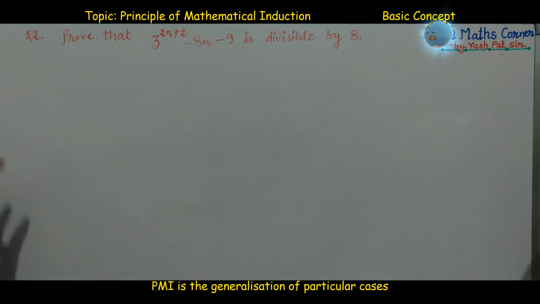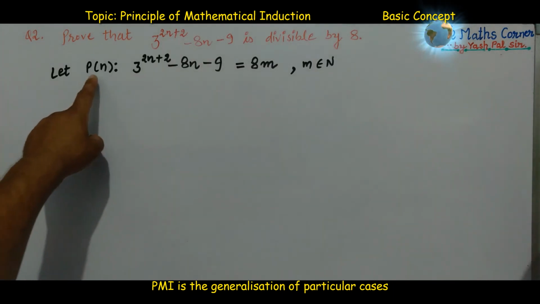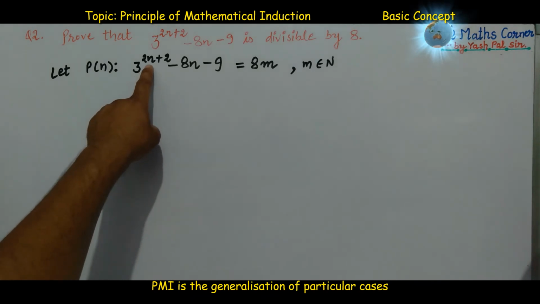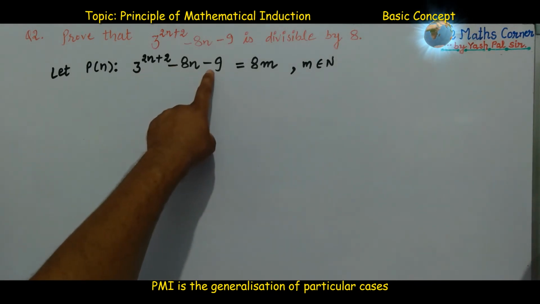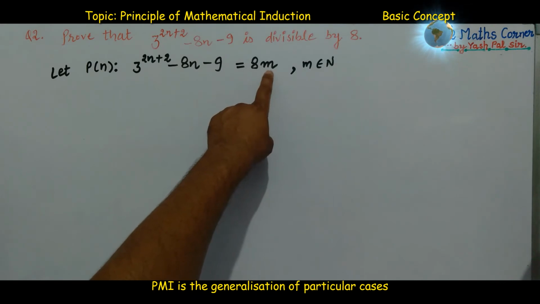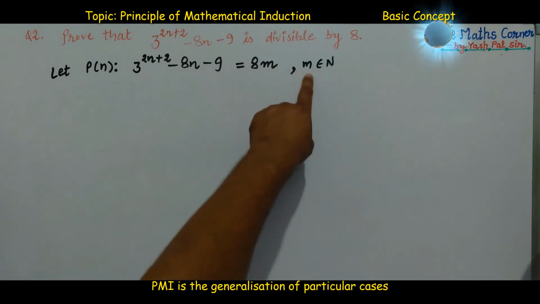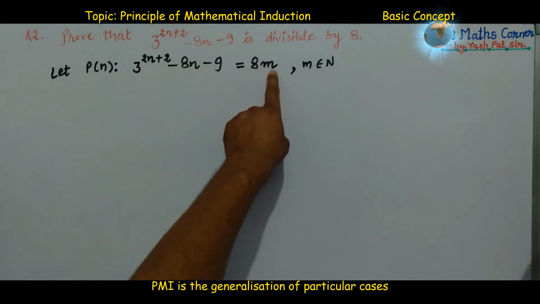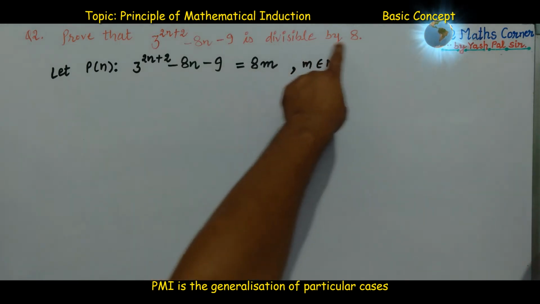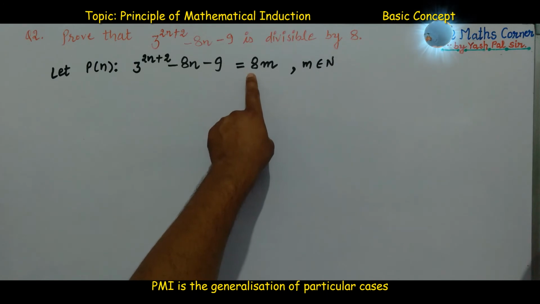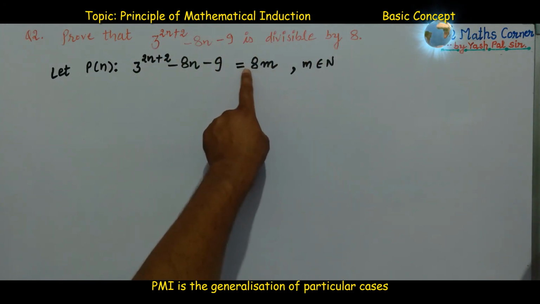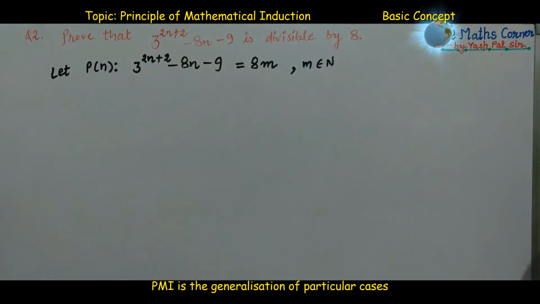So the very first thing: we name the given statement as Pn. Pn is the statement 3 raised to power 2n plus 2 minus 8n minus 9 is equal to 8m. Why 8m? M belongs to the natural numbers. All the multiples of 8 are divisible by 8, so we can write that the given statement is divisible by 8, which means writing it equal to 8m.